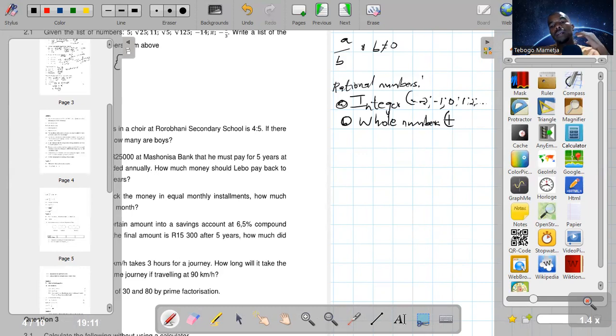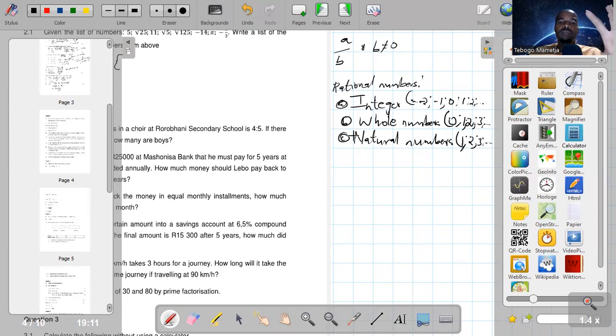They include whole numbers. Whole numbers, we know, guys, are the counting numbers starting from 0, 1, 2, 3, up to infinity. They include natural numbers. Natural numbers are counting numbers starting from 1, 2, 3, up to infinity.